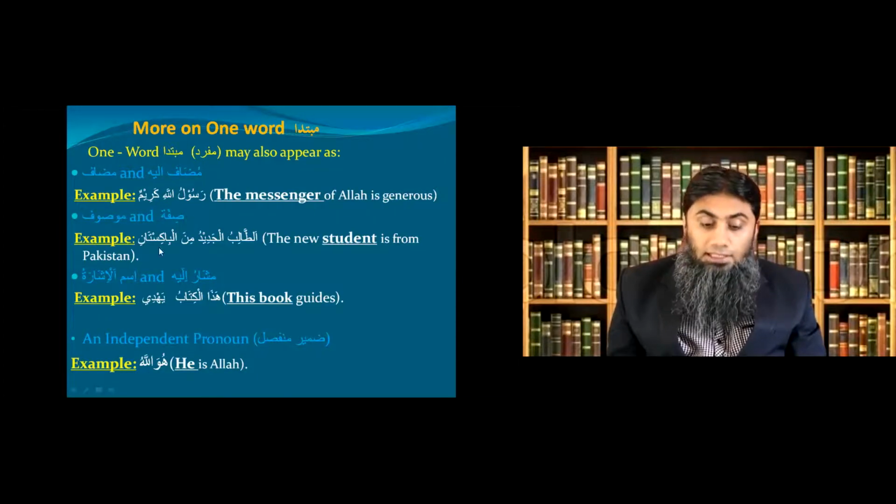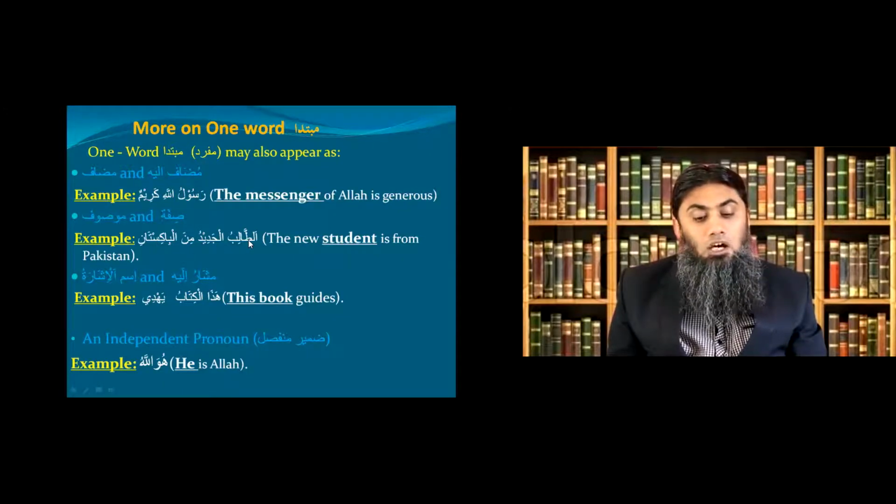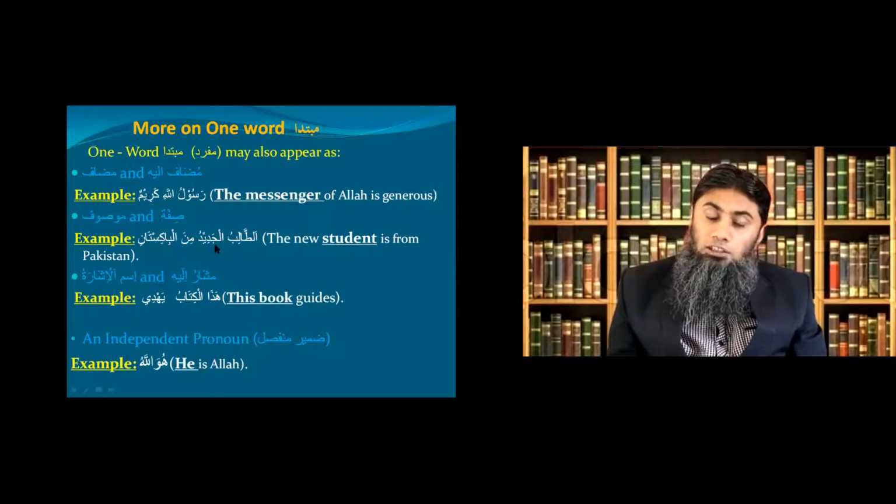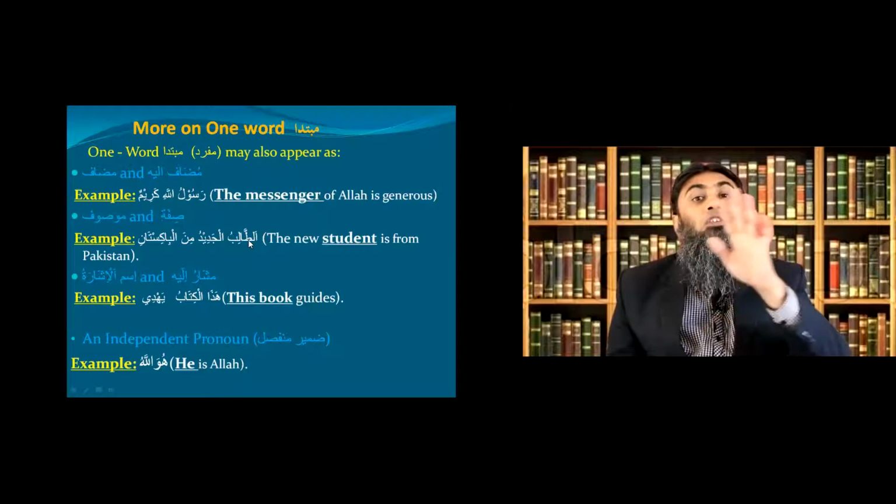And number three, it can also be mawsoof and sifa. Look at the example. At-talibul jadidu min al-Pakistan. The new student is from Pakistan. In this example, At-talibu and al-jadidu are mawsoof and sifa. At-talibu is mawsoof and al-jadidu is sifa. Why? Because both of them match in all four of their properties.